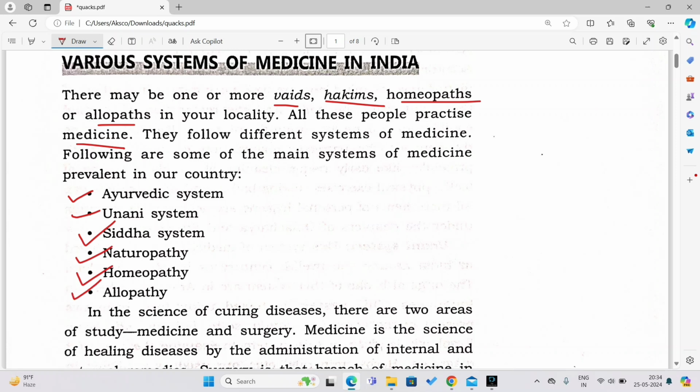Allopathy. So how many systems of medicines? 1, 2, 3, 4, 5, 6. These 6 systems of medicines you have to remember, my dear class 10 boys and girls, right? Maybe you might be asked to explain each one of them. So you have to explain what the origin is, what the history is, what the symptoms are, or what the ways, procedures or strategies are which are used in this type of medicine system. That you have to know in detail, which I will be explaining as we proceed further in this chapter.